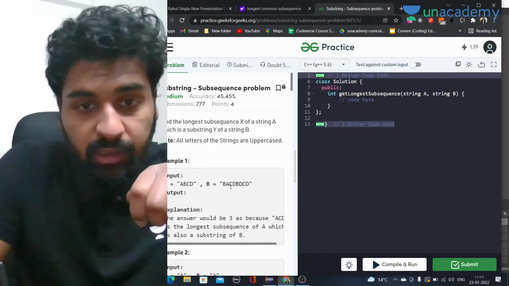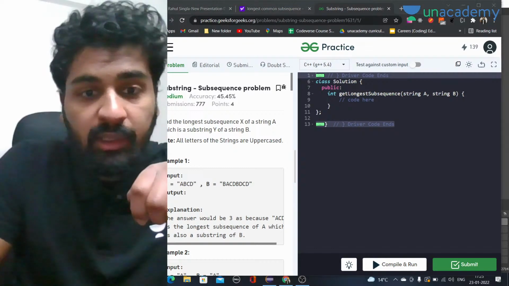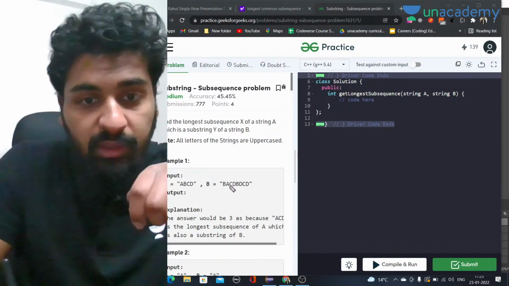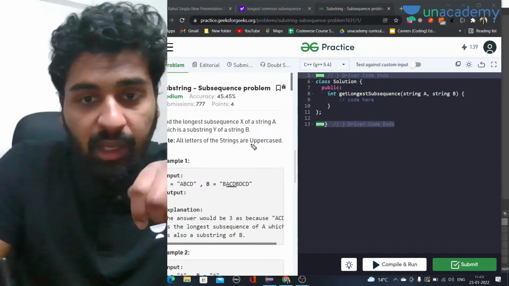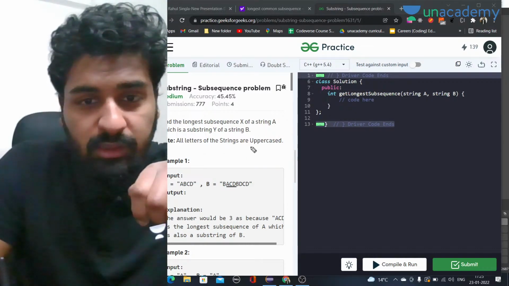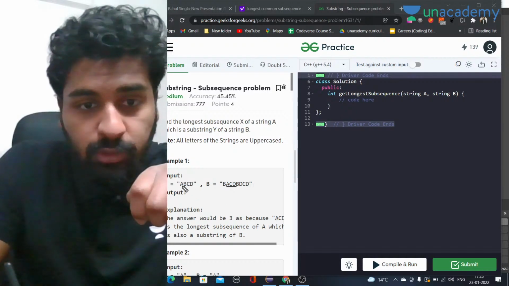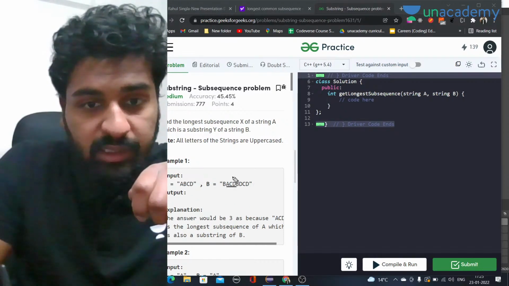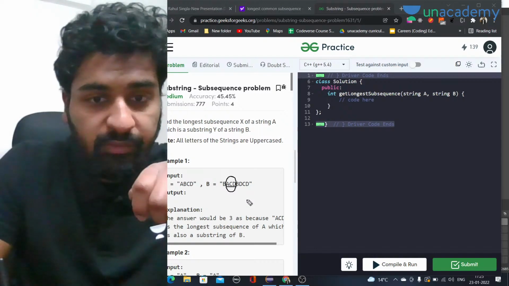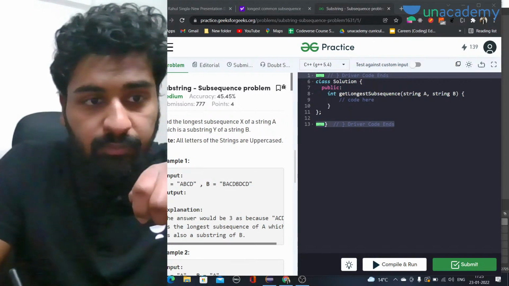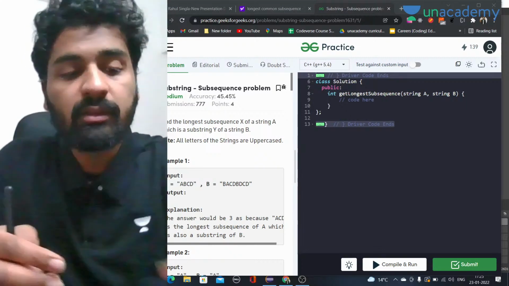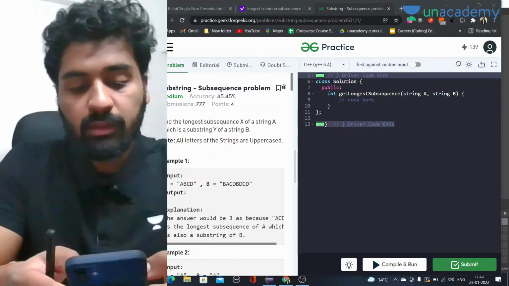ACD, okay. The problem is that we have C in between, so it can be only ACD. They are talking about the subsequence X being a substring of this, and all the strings are uppercase. So we have ABCD and BACD. ACD is the longest common subsequence that we can have. But if it is a subsequence, just a second. I have to share the link.